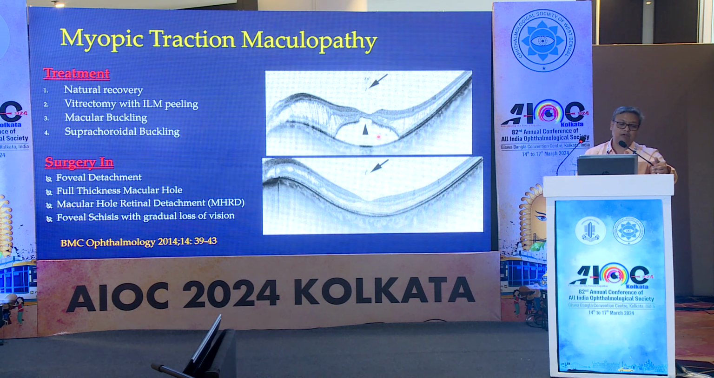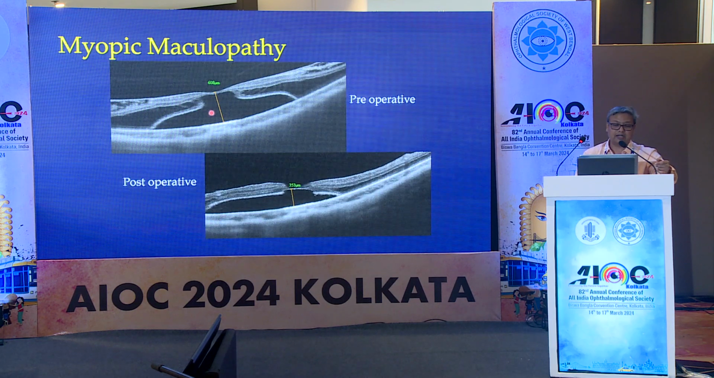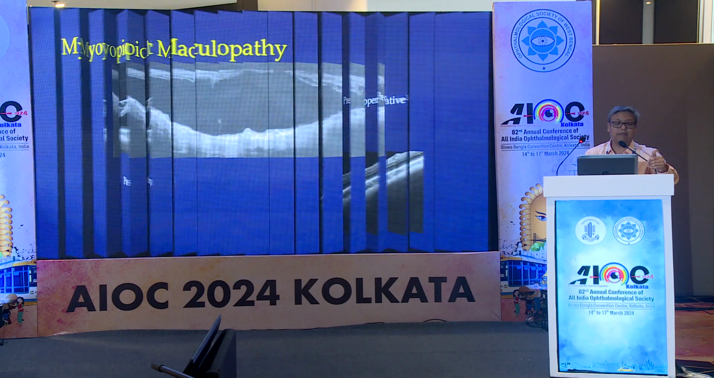If it doesn't resolve, if there is a foveal detachment, a retinal detachment, or a full thickness macular hole, then we have to intervene by doing vitrectomy or macular buckle or together. There is a case of myopic maculopathy with a foveal schisis or subretinal fluid, and even if we treat, the subretinal fluid tends to persist for a long period of time. We have to wait, and sometimes they develop a macular hole.